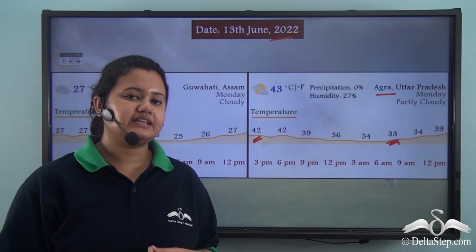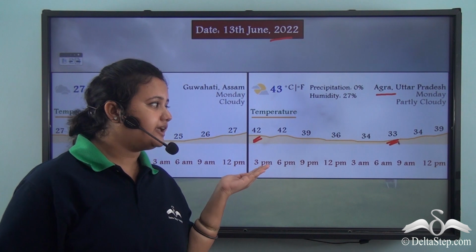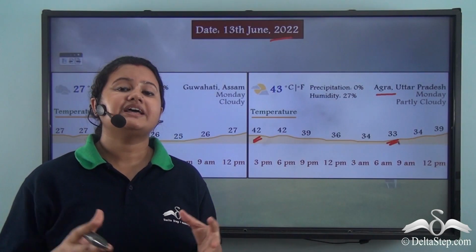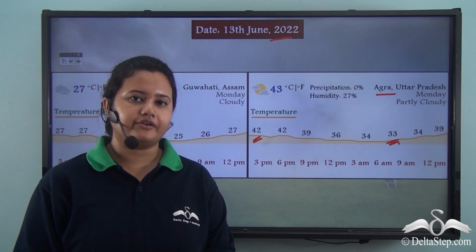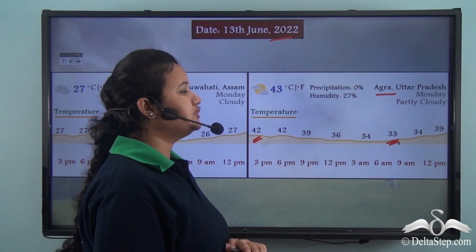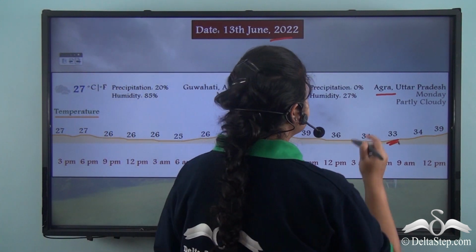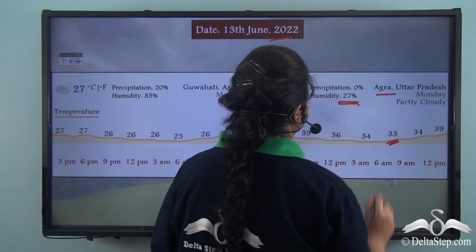So here we can see that the difference between the highest and the lowest temperature for that day was quite significant. Now let's have a look at the rate of humidity. The humidity of Agra for that day was 27%.